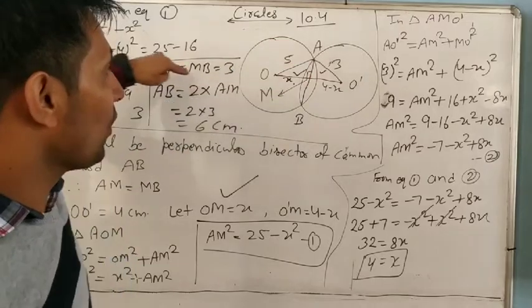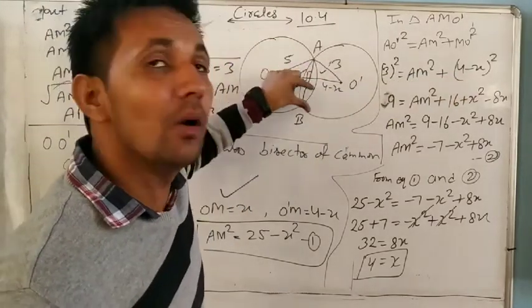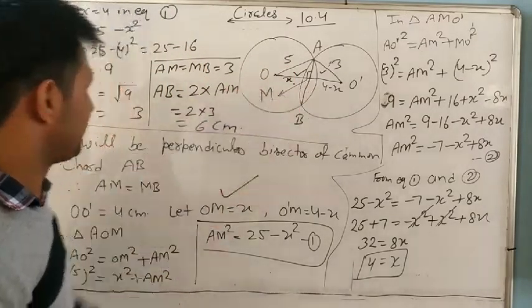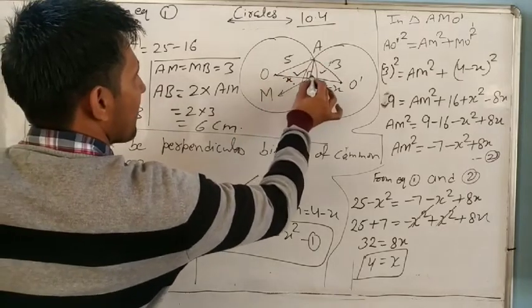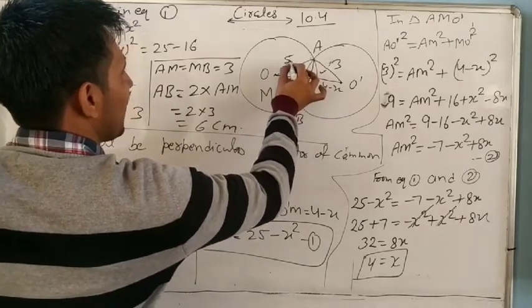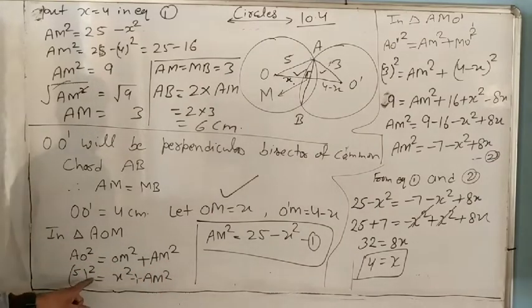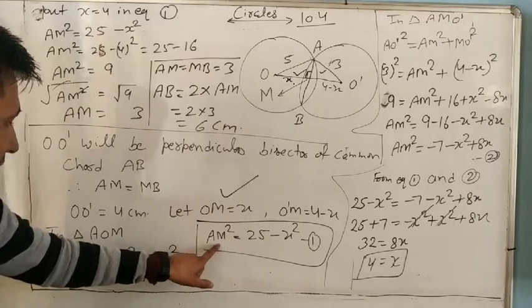We know OO dash is the perpendicular bisector, so AM equal to MB. So in triangle AOM, it is 90, opposite of 90 is the hypotenuse. AO square equal to OM square plus AM square. So 5 square equal to x square plus AM square. From here we find the AM square value.